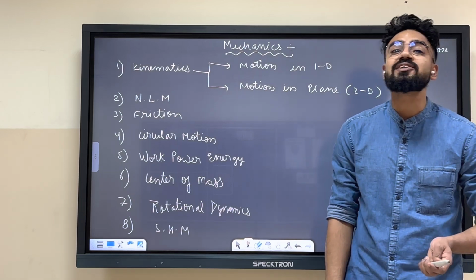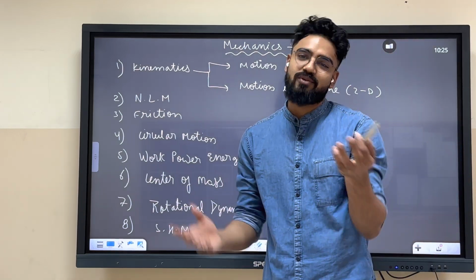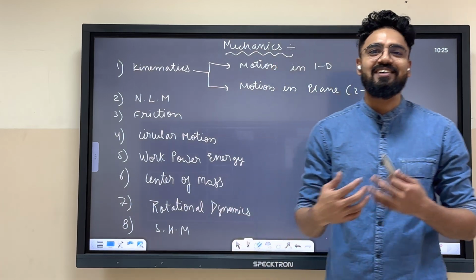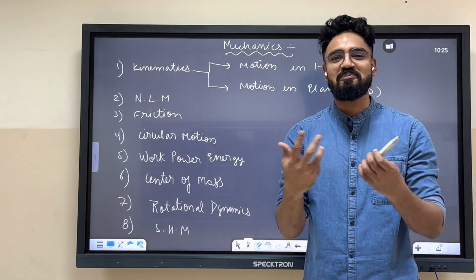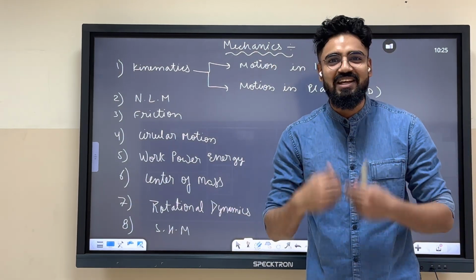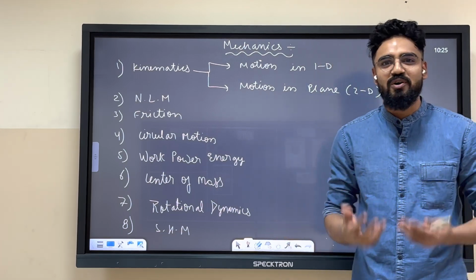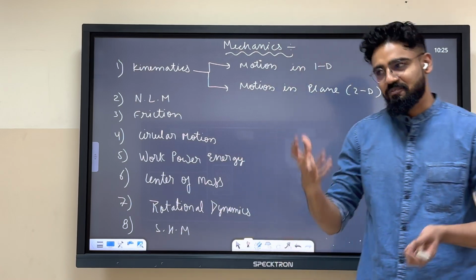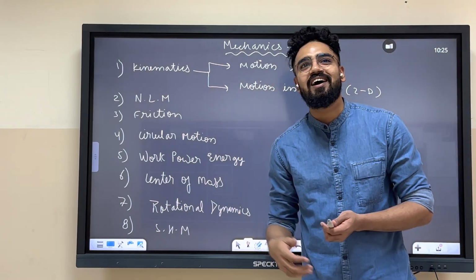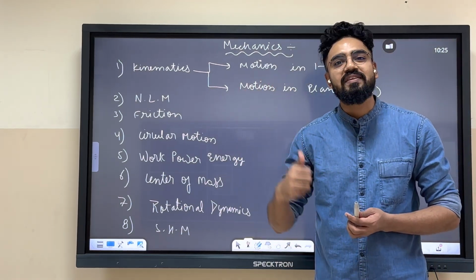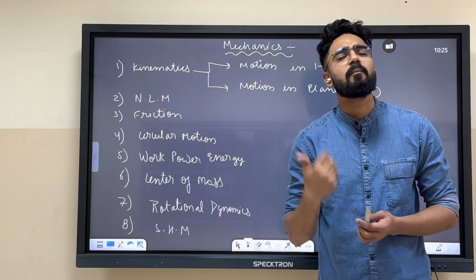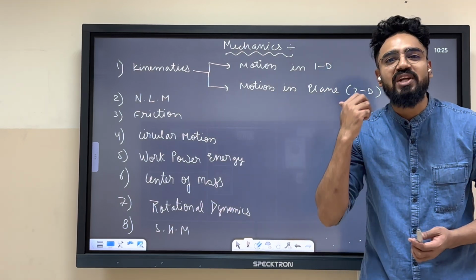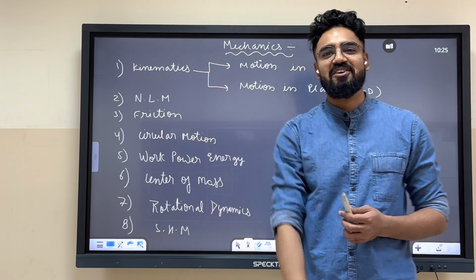Messi, he's the master of rotational dynamics. You can also say Ronaldo. I only know 2 players in football. Pardon me. I'm not a great fan of football, but yes, I have decent knowledge in cricket. So you can say the spinner of the era, who? Shane Warne, master of the spin, master of rotational dynamics.